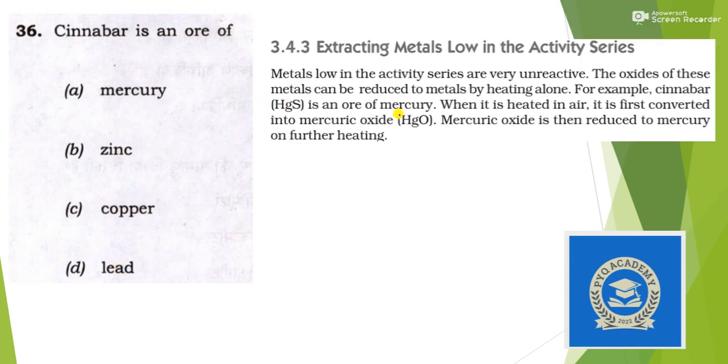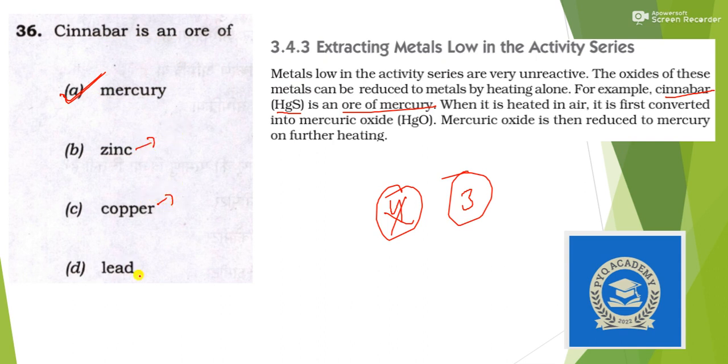Next, cinnabar. Again, there is chapter 3 in class 10, which is Metals and Non-metals. In that chapter you will find that, for example, cinnabar, which is HgS, is an ore of mercury. The answer is option A. While zinc's ore is known as zinc blende, copper's is known as copper pyrite, and lead's is known as galena.